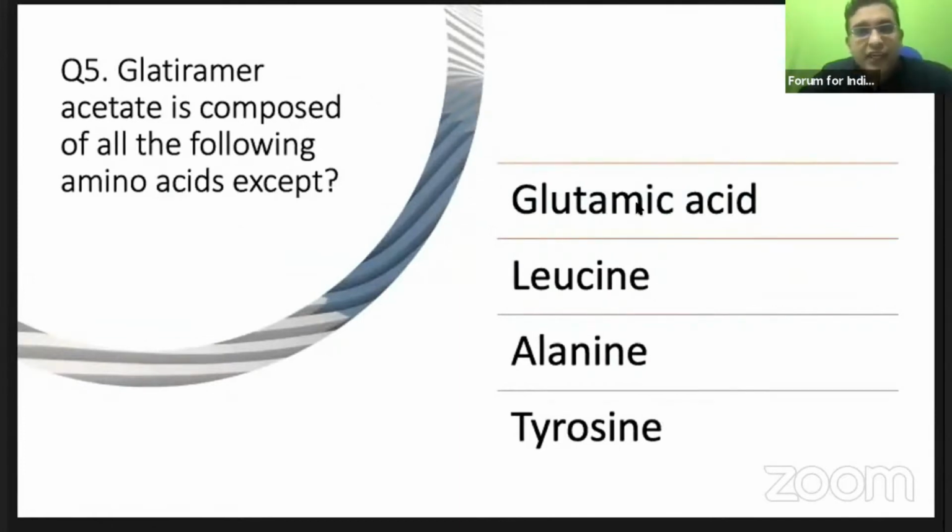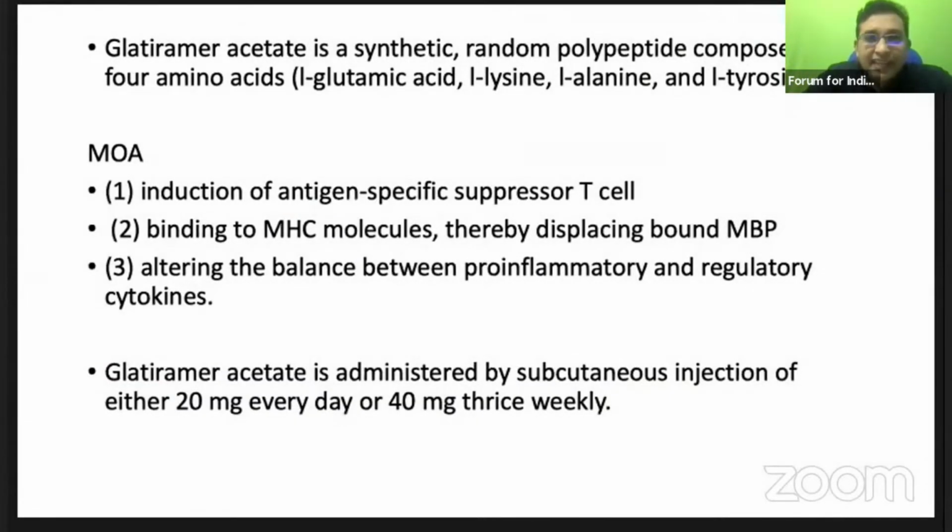The next useful drug which was identified and FDA approved was glatiramer acetate, which is a protein that was used to treat multiple sclerosis. It is a combination of 4 amino acids. So this is a usual question asked in the MCQ. Which one of the following is not an amino acid contained in glatiramer acetate? So it is basically lysine rather than leucine. They can change it to tyrosine to tryptophan, glutamate to something else.